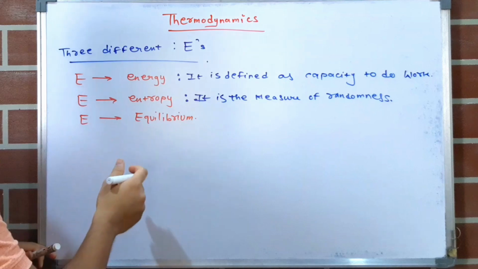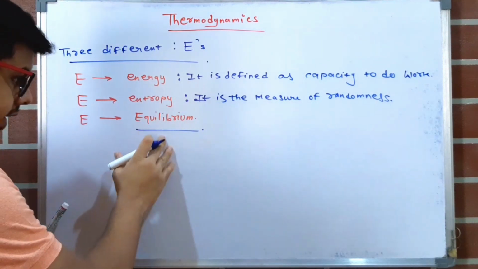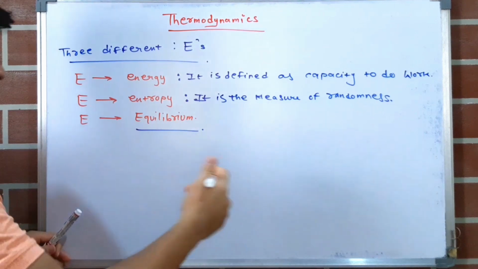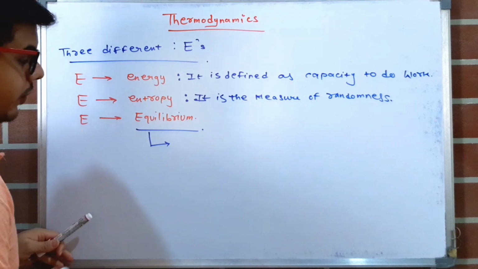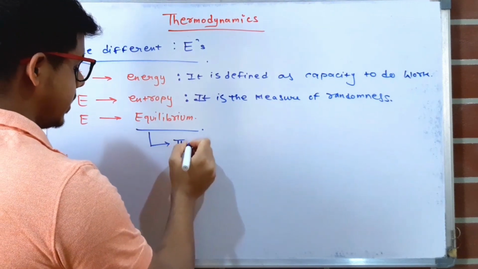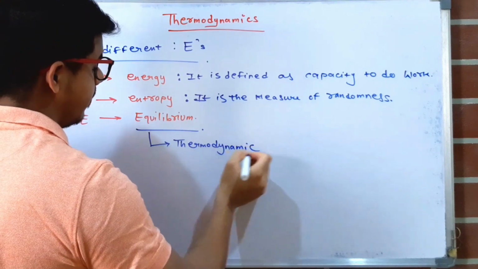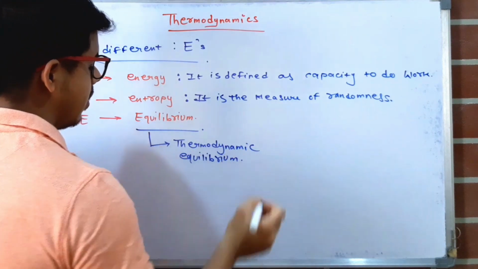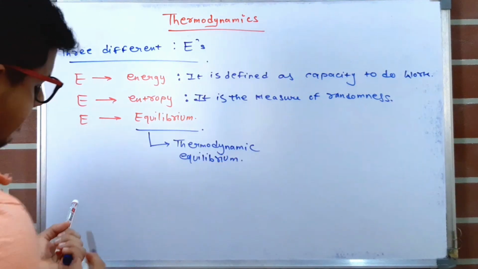The third E is equilibrium. Now in thermodynamics this equilibrium means thermodynamic equilibrium, because we have different types of equilibrium, but here it is thermodynamic equilibrium. So now we will see what is thermodynamic equilibrium.